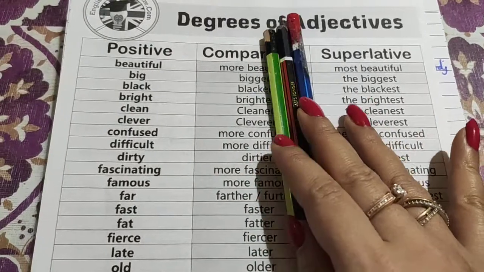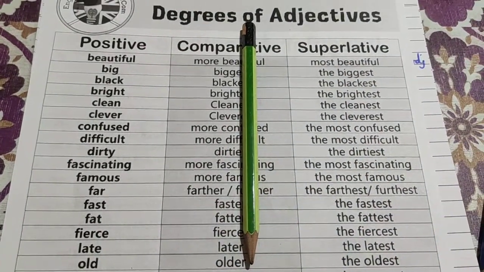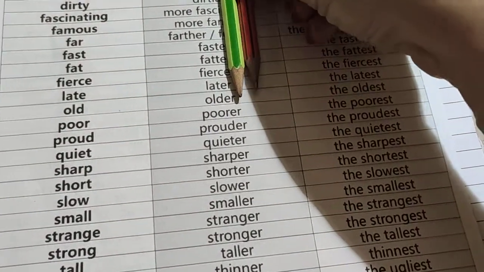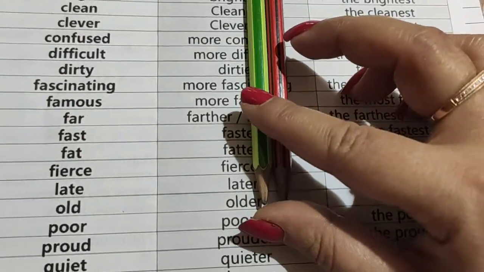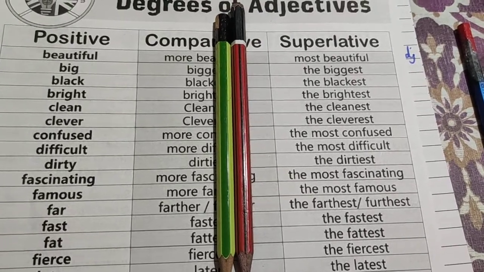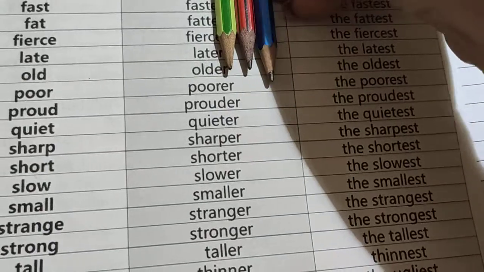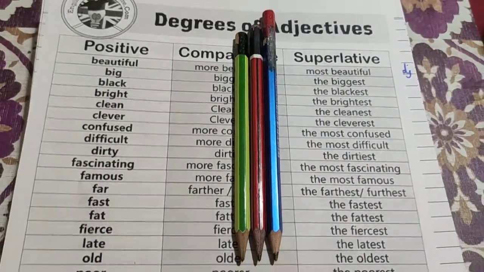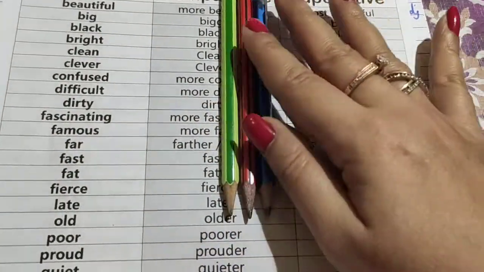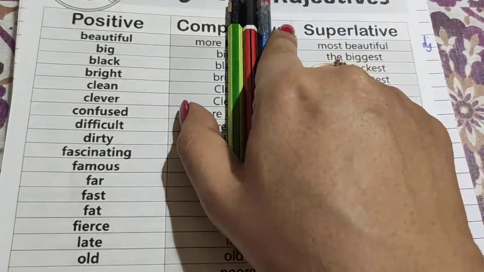When I have only one pencil, the quality of this pencil is it's a big pencil. It's not a small pencil, it's a big pencil. But when I kept the red pencil here, it is bigger than the green one, and here I am comparing only between the two, not more than two. If I keep the third one also here, then the comparison is among all, and out of that comparison, blue is the biggest in all.